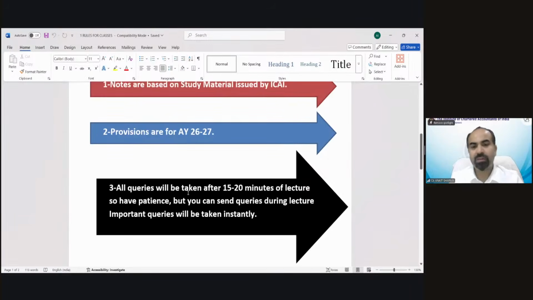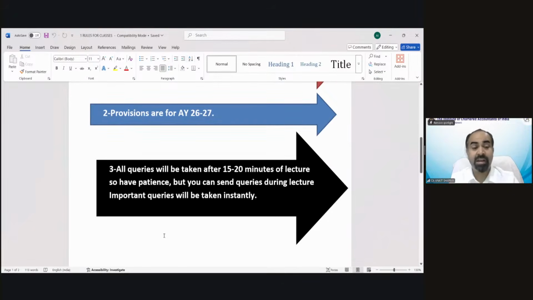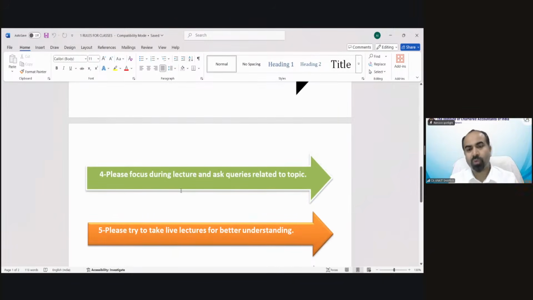Your queries will be taken after 15-20 minutes. I do not want the flow of our topic to break again and again. But if there is any important query in the chat box or query portal, I will answer that instantly. Otherwise, whatever 4-5 queries there are, I will take all of them after 15 or 20 minutes of lecture. But some important query which is really related to the topic should be answered instantly, and I am going to do that.